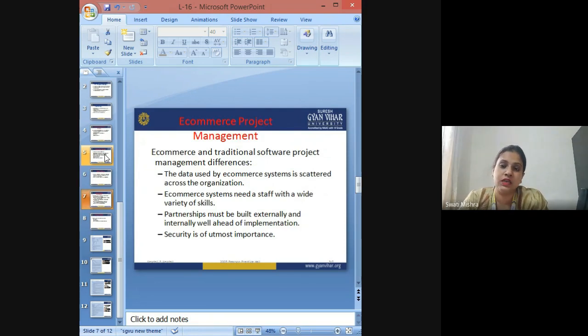And then e-commerce project management is another thing that I wanted to discuss with you people. E-commerce and traditional software project management are two different things actually. The data which is used by an e-commerce system is scattered across the organization, and an e-commerce system needs a staff with a wide variety of skills. Partnerships must be built externally and internally well ahead of the implementation, and security here is of utmost importance.